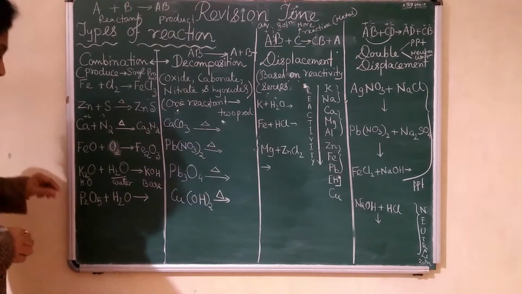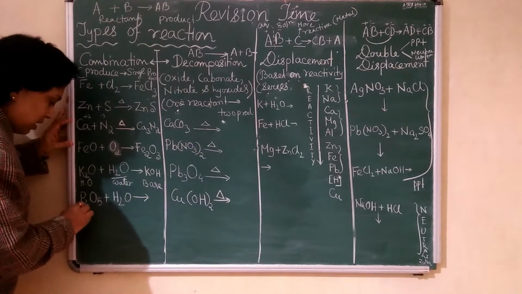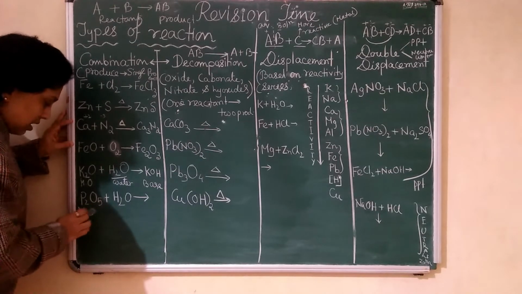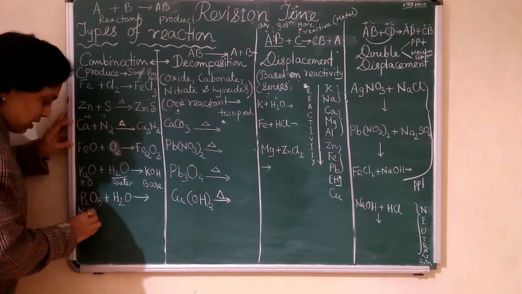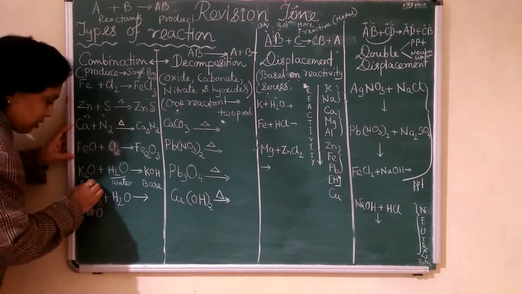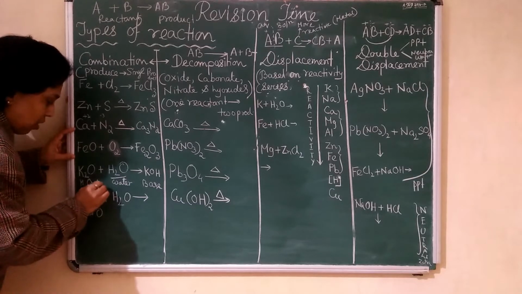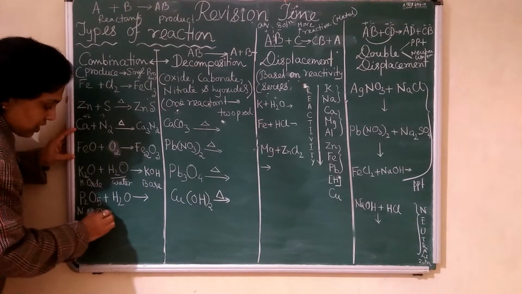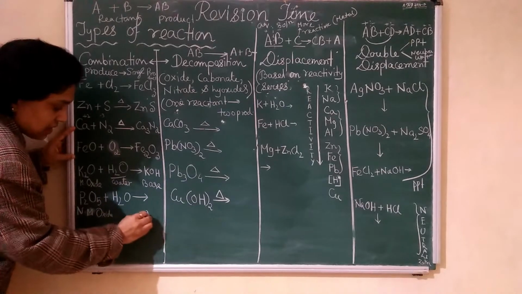Similarly, take a non-metal oxide. Non-metal oxide, NM. So what will it be? When a non-metal oxide reacts with water, it will give you an acid.